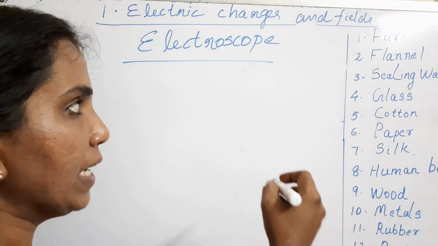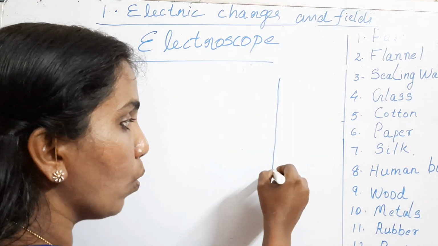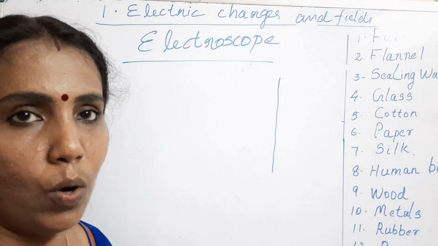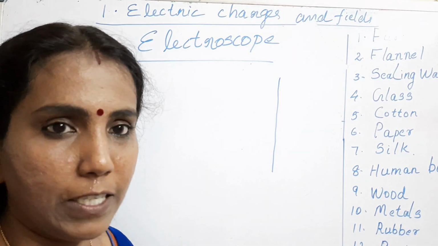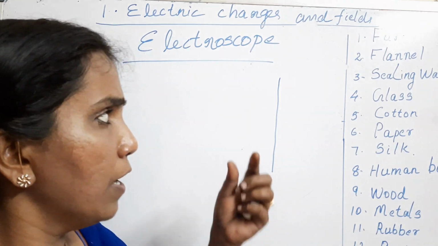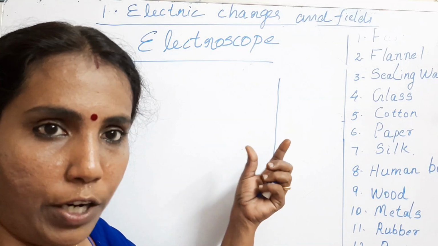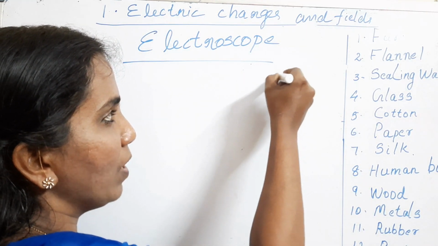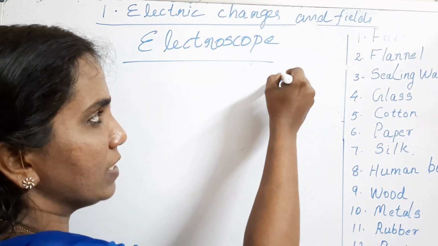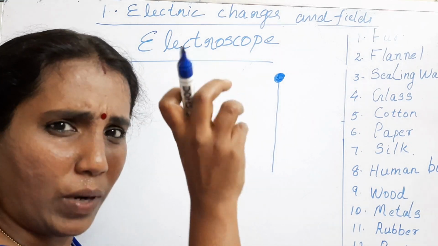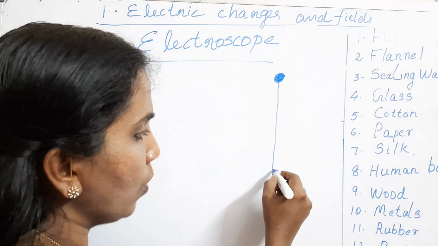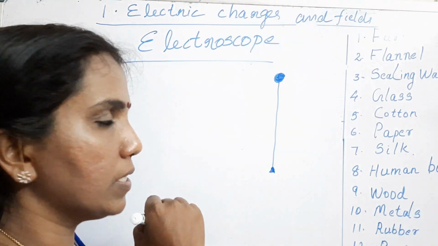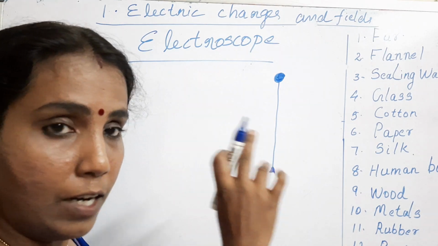All you need is one aluminium rod, easily available at home also, a curtain rod or whatever it is, very narrow only. At one end of the aluminium rod you have a ball, a metallic aluminium ball itself. The other end you will flatten. So this is the first thing, an aluminium rod.